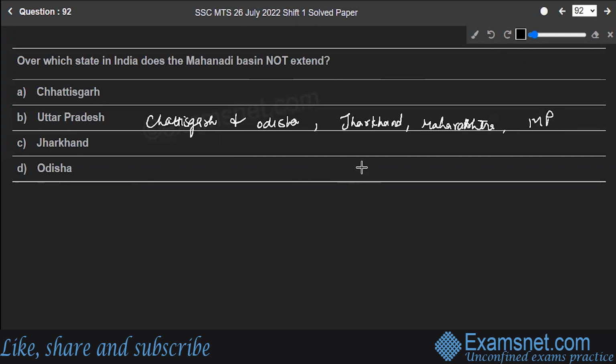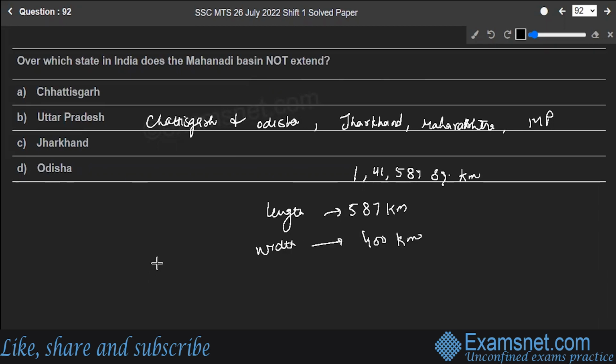It drains an area of 1,41,589 square kilometers, which is about 4.3% of the total geographical area of the country. The basin has a maximum length of 587 kilometers and a width of 400 kilometers. So, option B is the correct answer to the question, that is UP.